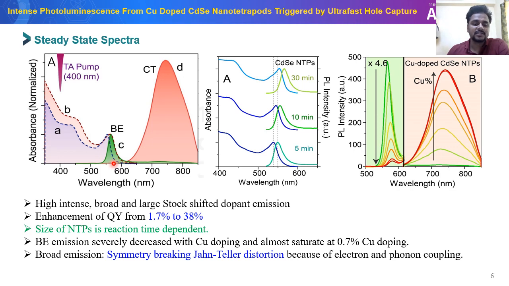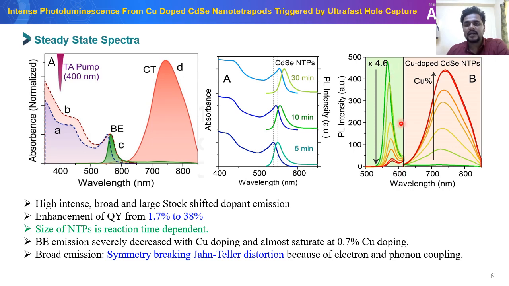In the emission spectrum, we observed very weak emission for the undoped CdSe nanotetrapod, with 1.7% quantum yield. After copper doping, we observed a very broad and large Stokes-shifted band, called dopant emission or charge transfer emission, with 38% quantum yield. This broad spectrum comes from symmetry breaking, Jahn-Teller distortion, which is because of electron-phonon interaction.